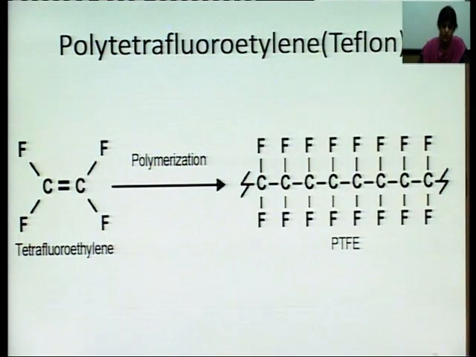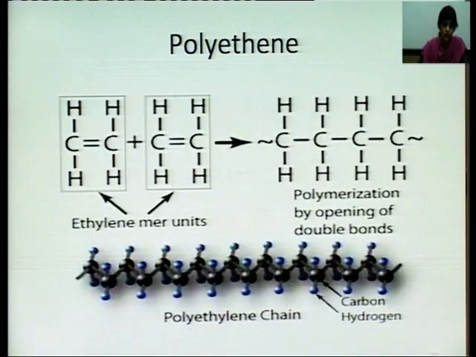So we have seen that we have two types of plastics, thermosetting plastics and thermoplastics. Thermosetting plastics cannot be remolded and reshaped. Thermoplastics can be heated, melted and remolded to give any shape again. And we have seen the examples also.